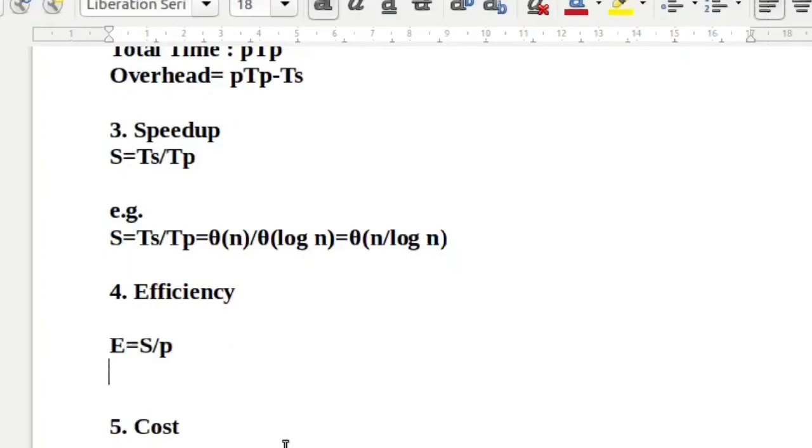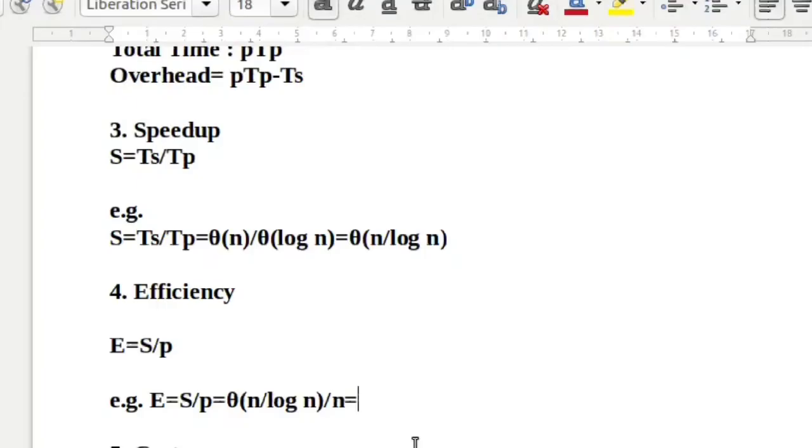In this case, our efficiency E we are measuring as speed up divided by the total number of processes. In our example of finding the minimum number, speed up is this, divided by P. Here n is the total number of elements, and if we take the number of processes equal to the number of elements, it will be n.